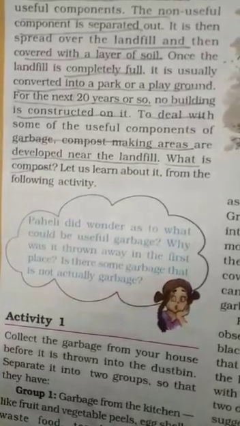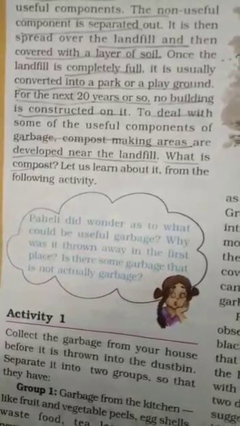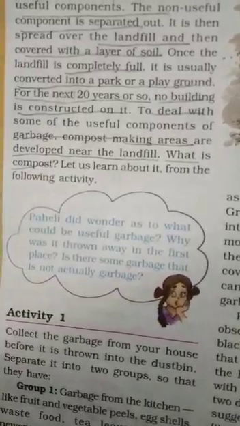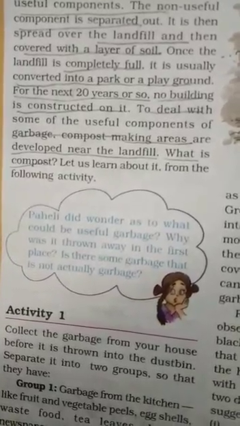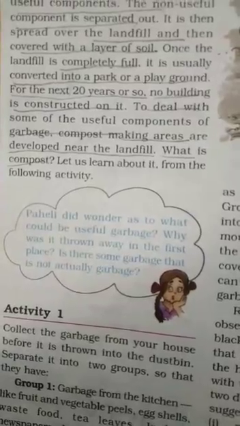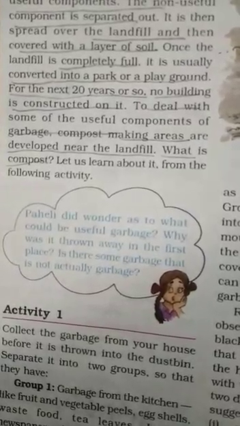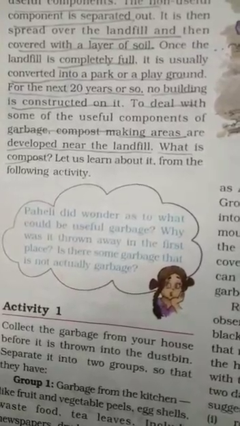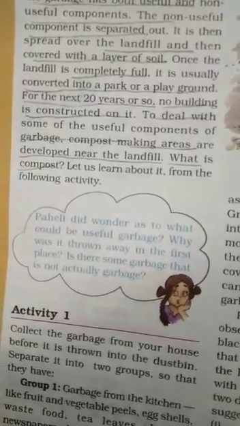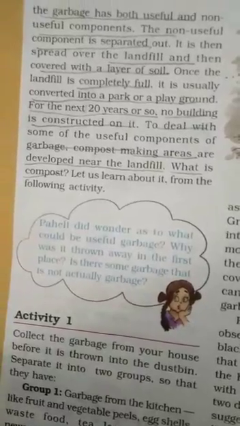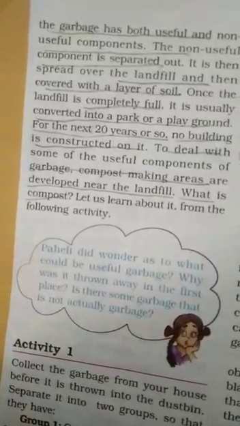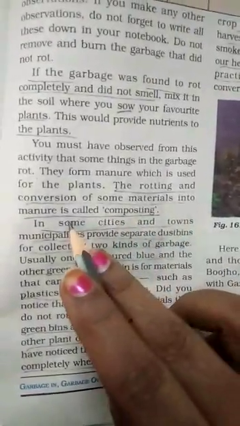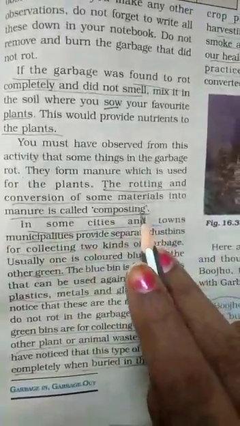Biodegradable wastes decay very easily, and this waste mixes with the soil and produces manure. And some wastes that do not rot by the action of decomposers are known as non-biodegradable waste, like glass, plastic and metals. So what is compost? The rotting and conversion of some materials into manure is known as composting.